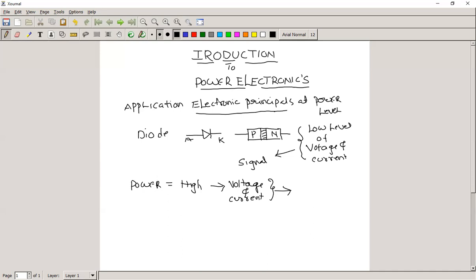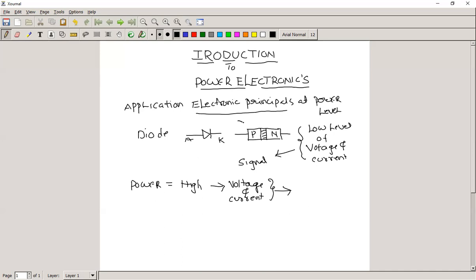Now, we have seen the diode, BJT, MOSFET, IGBT, which you have studied already in electronics. What do we have to do for the device to withstand high voltage and current? Take the diode as an example.